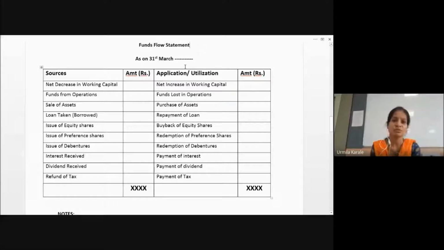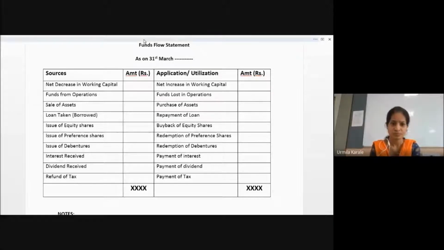So the basic purpose of financial management is served here: raising the funds from different sources and then utilizing those funds for different things. But this is not compulsory for each and every organization to prepare such statements, whereas cash flow is compulsory for most of them. With your financial statement, you will always find a cash flow statement, but a fund flow statement may not be there. In that case, if you have to create one, how do you create it? That is what we are seeing.